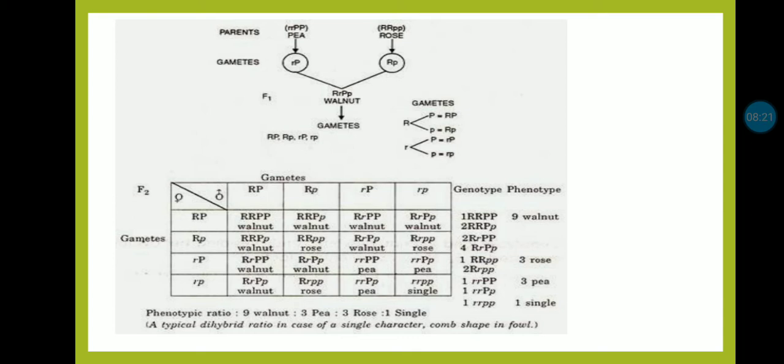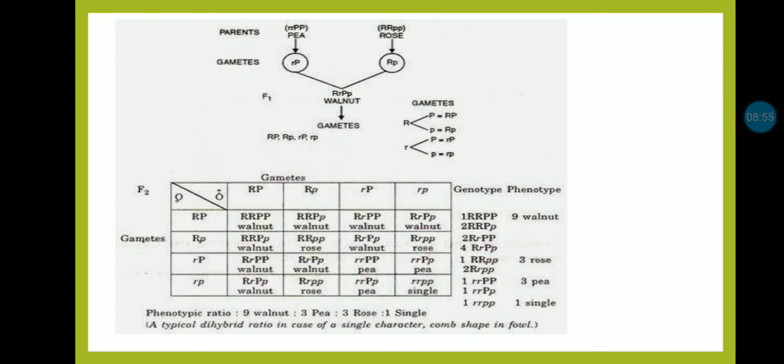Their gametes represent the gene for both characters. First parent has small r capital P, second one has capital R small p. The F1 is heterozygous. Gene for dominant both characters is present, but the F1 progeny is having a different, a novel, a new character